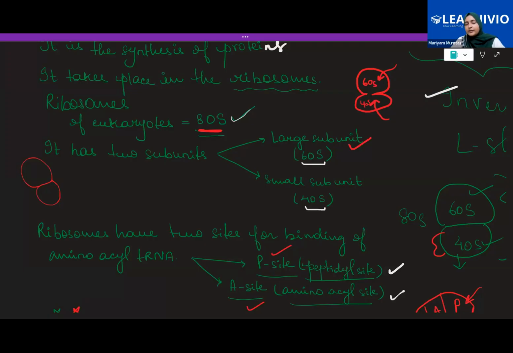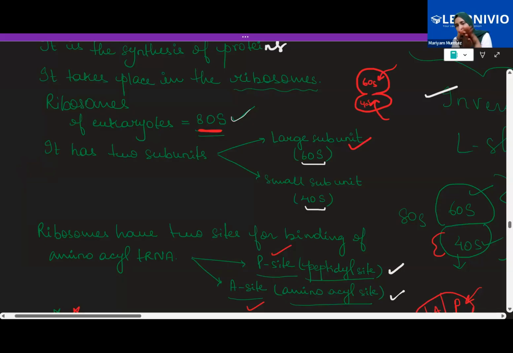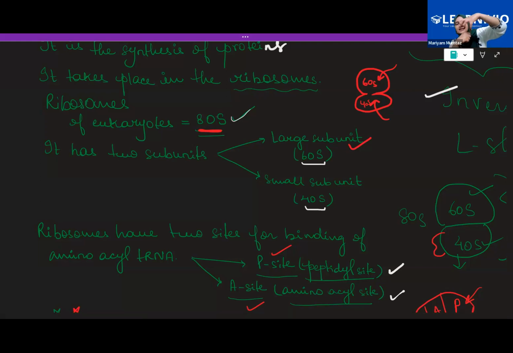See, a ribosome is made up of two subunits, one is the smaller subunit, one is the larger subunit. Now, each of these subunits, it's not like it is attached. It's not a fixed structure. The smaller subunit is there, the bigger subunit is there, and they are brought together to stay together with the help of magnesium ions, Mg2+.